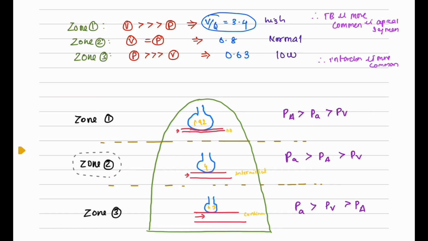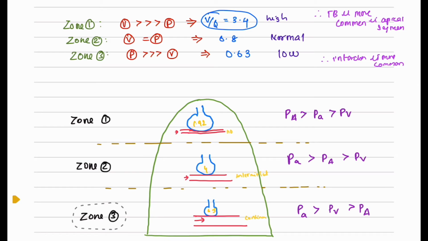Zone 2 is considered the middle zone. Here the ventilation is equal to the perfusion. So the VQ ratio is normal here, 0.8 or 1. Zone 3 is the basal zone. Here the perfusion is significantly higher than the ventilation.